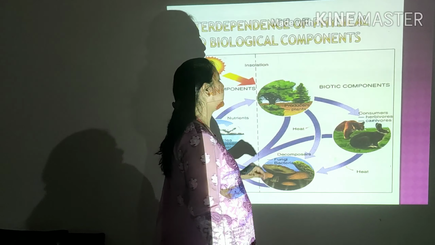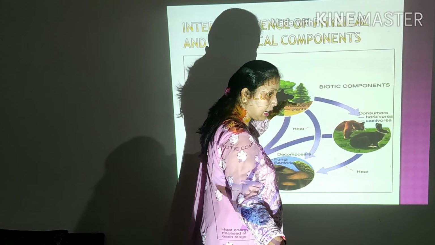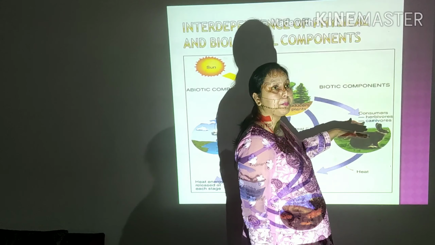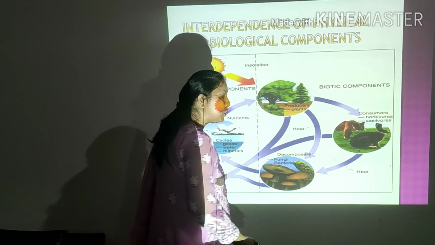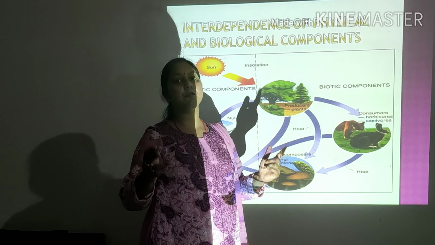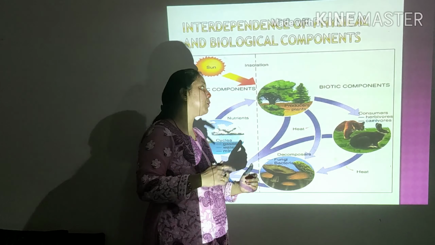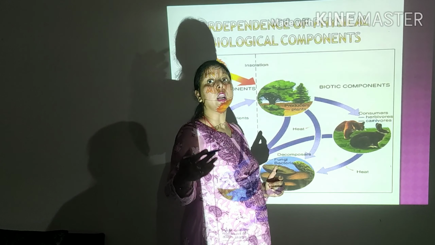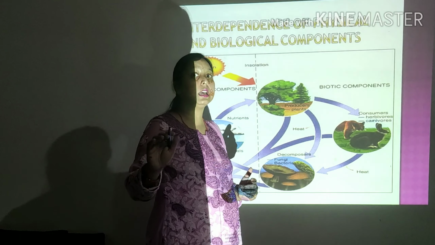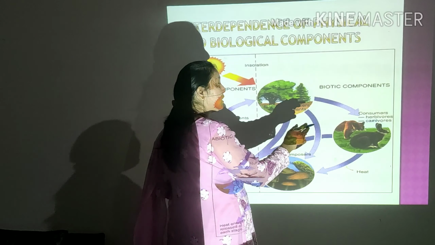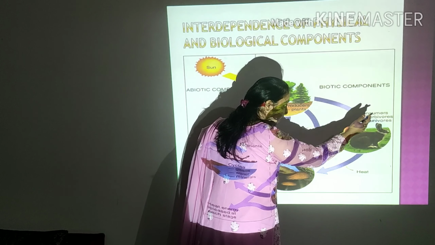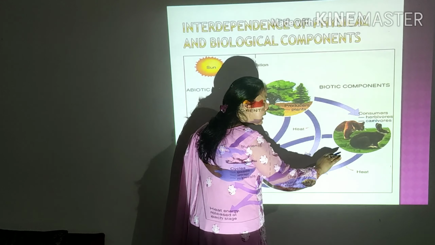And the biotic components are producers, plants which produce, and other animals which are dependent on the producers, called consumers. The consumers can further be divided into parts: primary consumers, which are herbivores, secondary consumers, which are carnivores, and the third, omnivores, which can eat plants as well as animals.